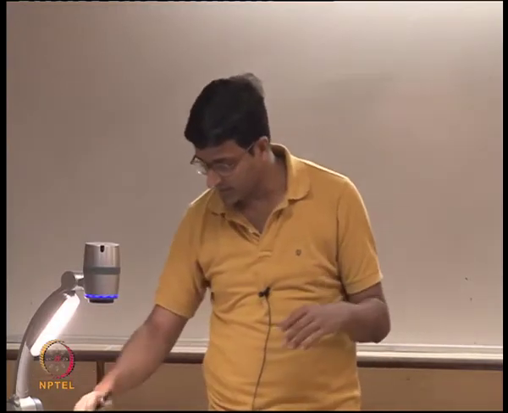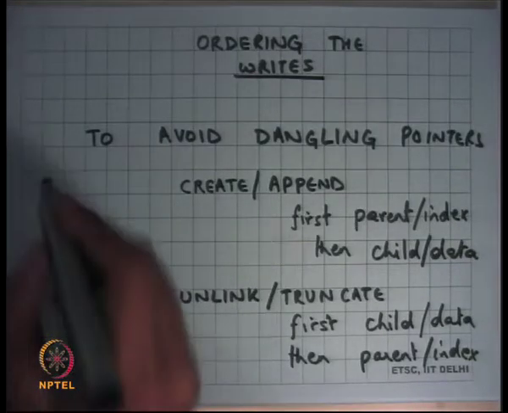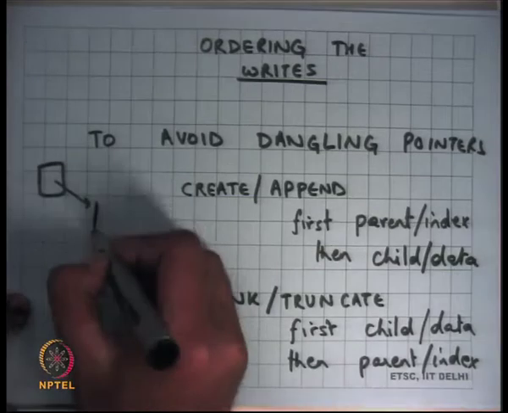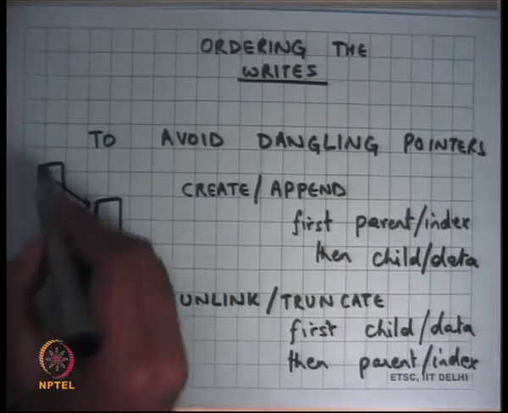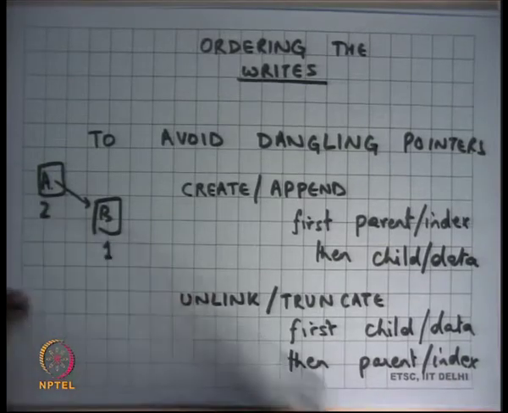Basically the idea is that I'll order the writes to the disk so as to avoid dangling pointers, which means that when you're adding something, for example, creating a file, I will first initialize the data blocks and then create a pointer into the index. This way there will never be a dangling pointer, because the index pointer will only be created after the data block has been initialized. In general, whenever there's a data structure where block A is pointing to block B, then you will first do this and then do this.